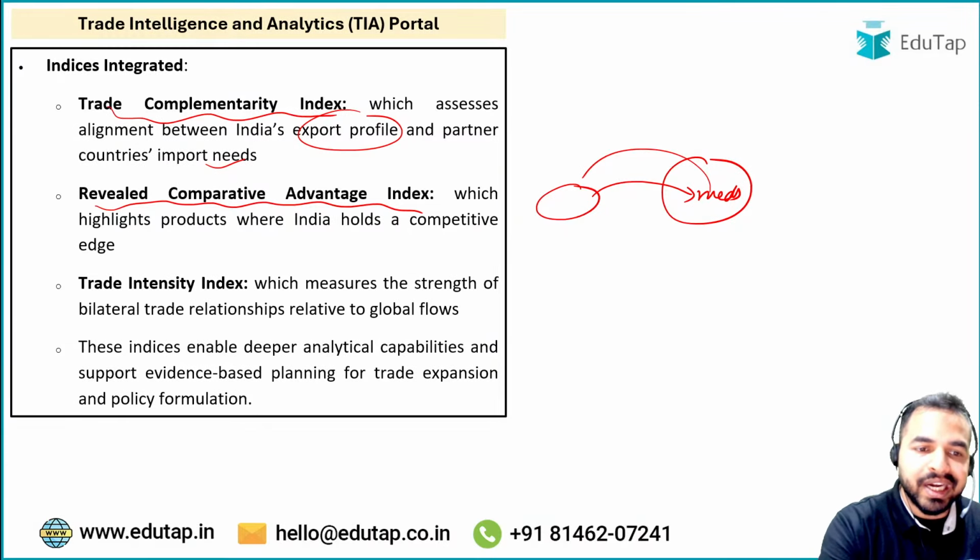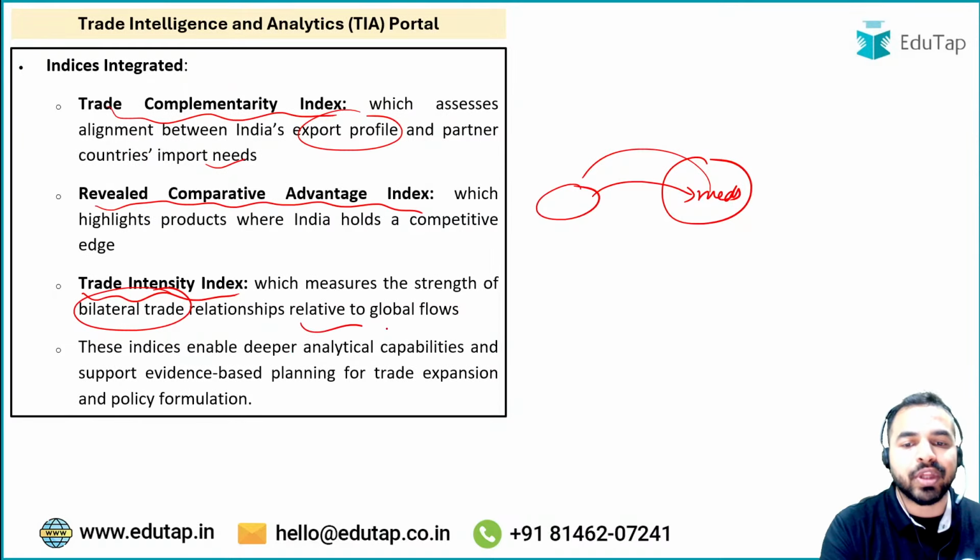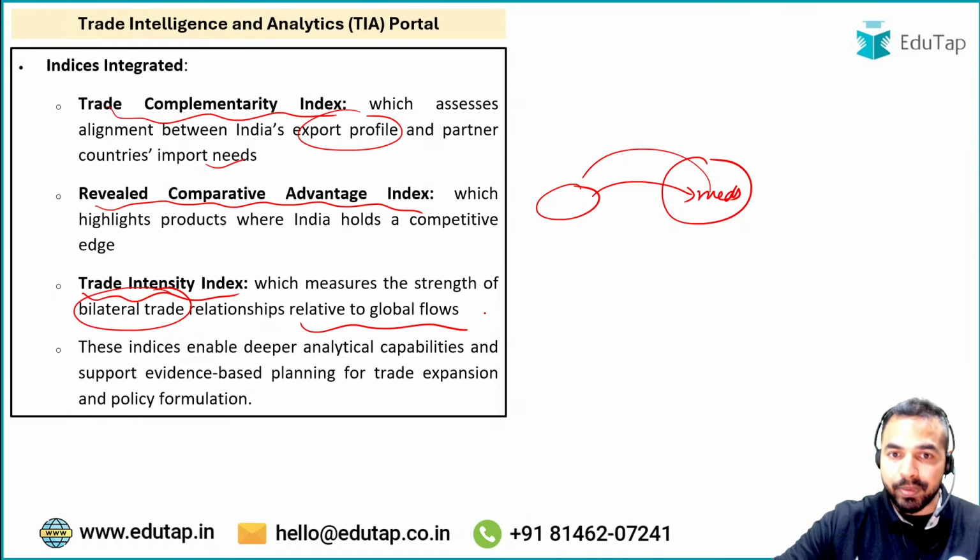Now there is a Trade Intensity Index that measures the strength of bilateral trade relationships related to the global flows. Whatever is flowing globally, what is our relationship with it, how are our bilateral trade relationships with other countries, how much strength do they have, all these things we are basically assessing.